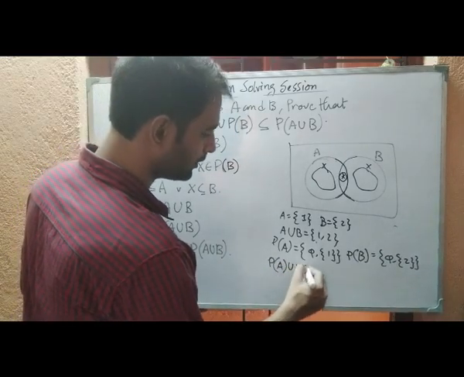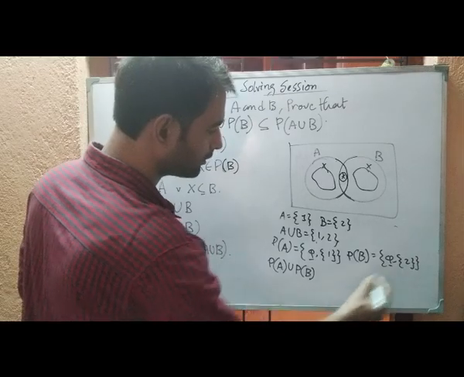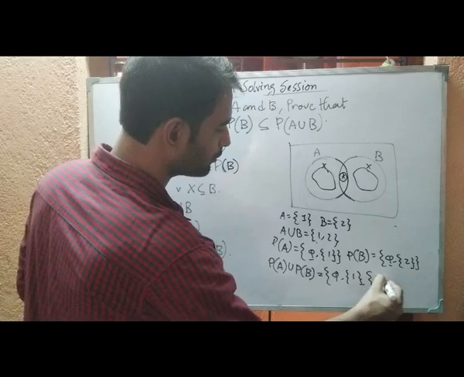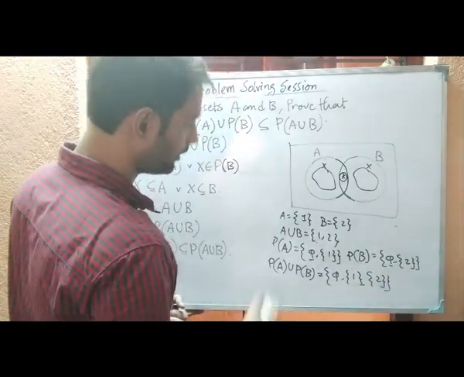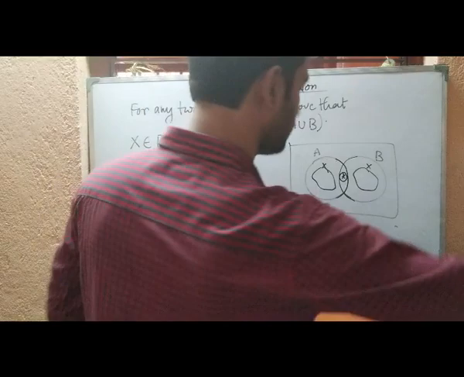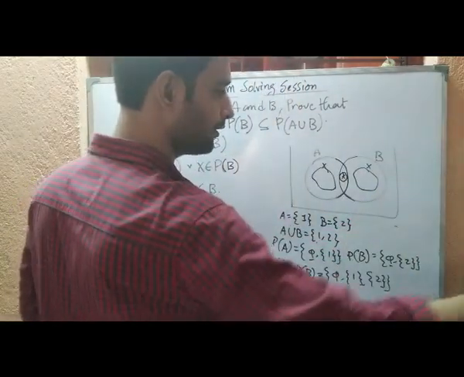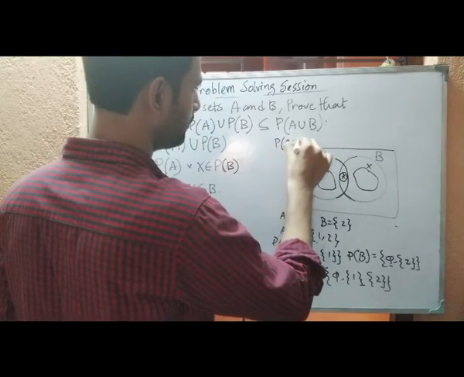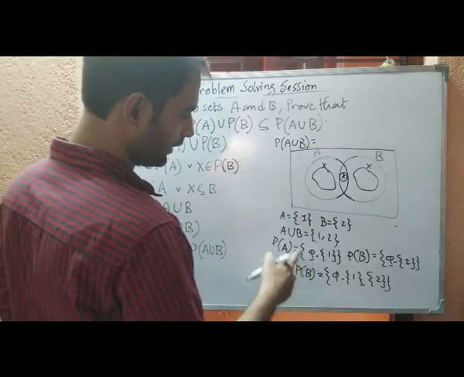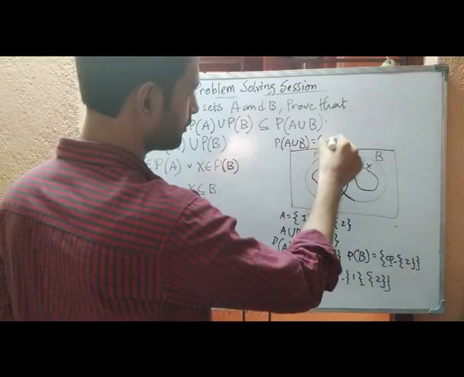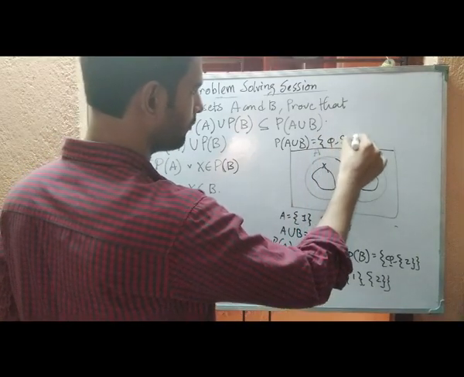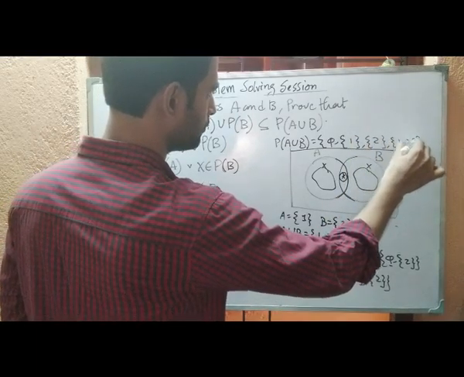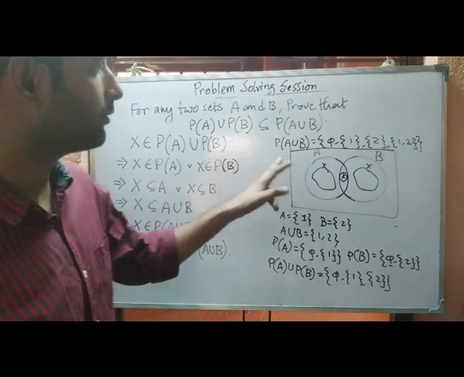P of A union P of B, here phi is common, so we can write phi, 1 and 2, so there are 3 elements. But if you take P of A union B, in A union B there are 2 elements, so the subsets will be phi, 1, 2 and 1 2. So this is the power set for A union B.